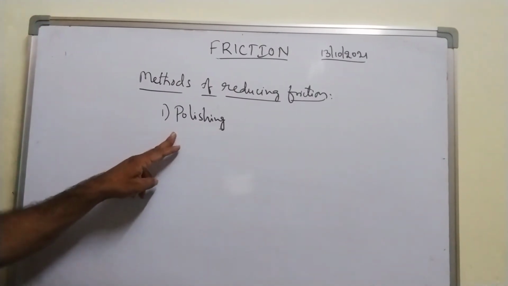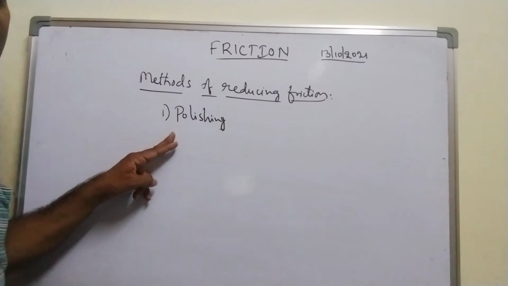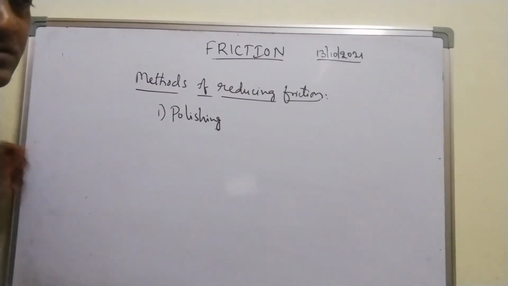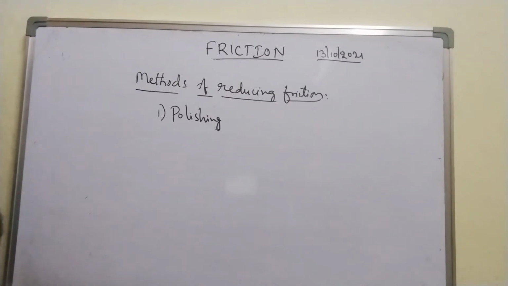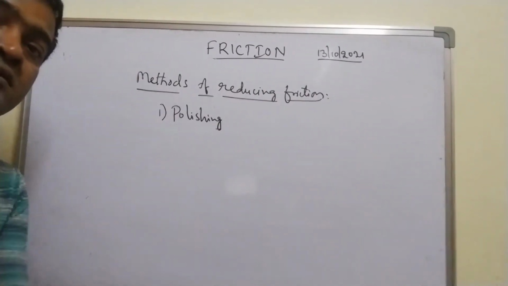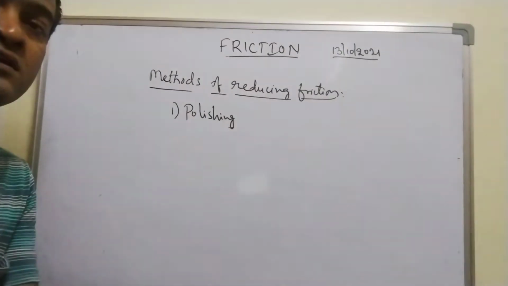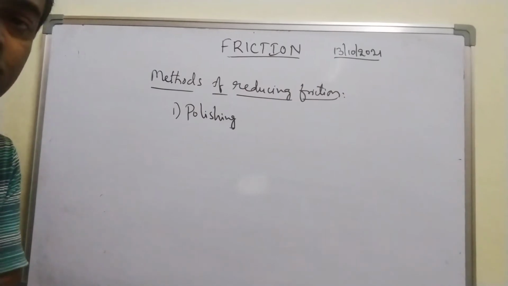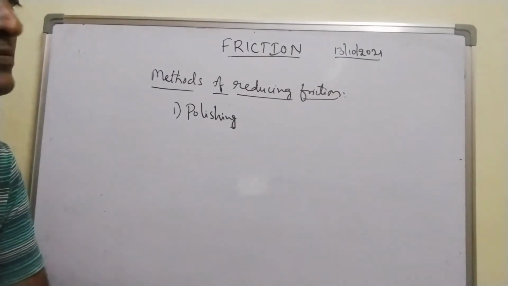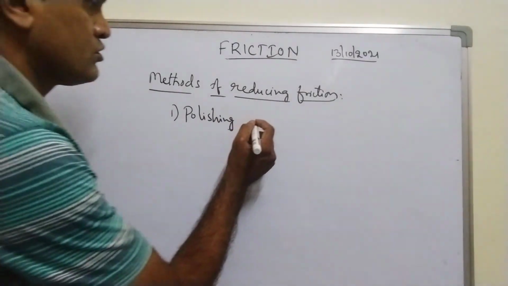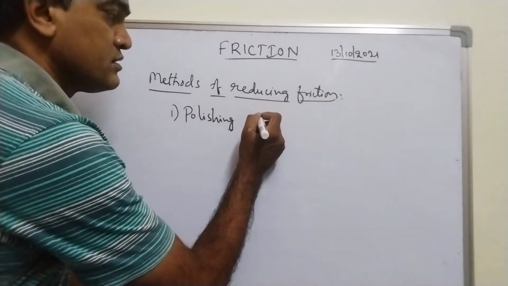This is very dangerous. Here, if you polish highly, the cohesive or adhesive forces of attraction will increase, right? So thereby friction will increase.